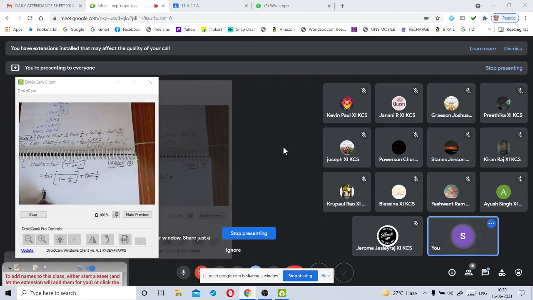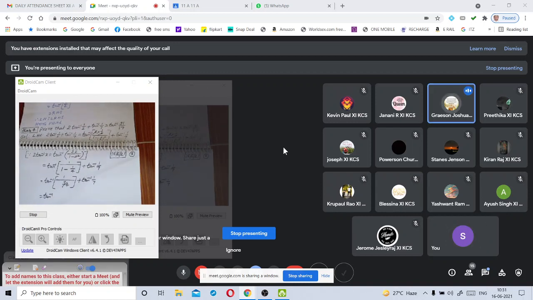Tan inverse of, tell me what will you get here? 1 by 1 minus 1 by 4. What will you get? 3 by 4, sir. 3 by 4 plus tan inverse 1 by 7. Tan inverse of 1 by 3 by 4. Can you tell me, my dear Janani, what is the value of 1 by 3 by 4? How do you simplify? Move your notebook also.